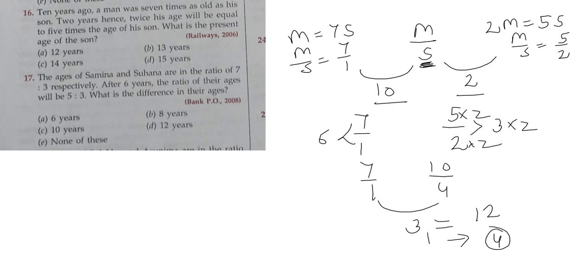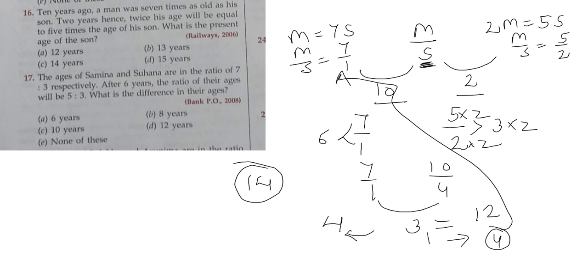So we will put this value in this ratio 7:1. 1 will become 4. So this is the age of his son 10 years ago, which is 4. So 10 years ago, if the age of the son is 4, what will the present age be? The present age will be 14. The answer will be 14. So let's go to the next question.